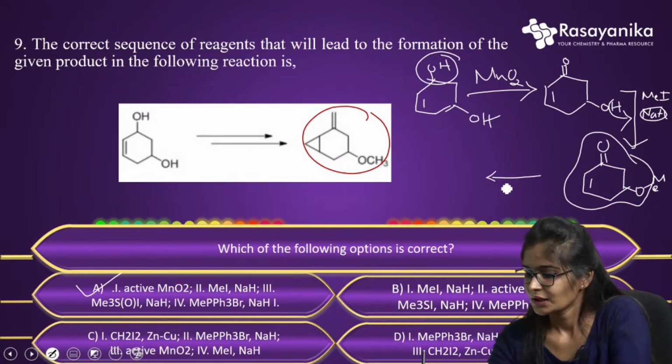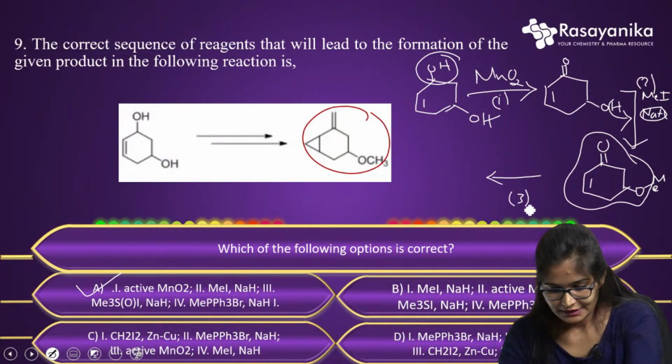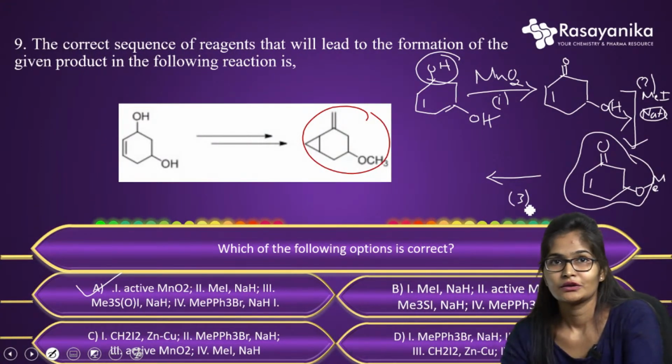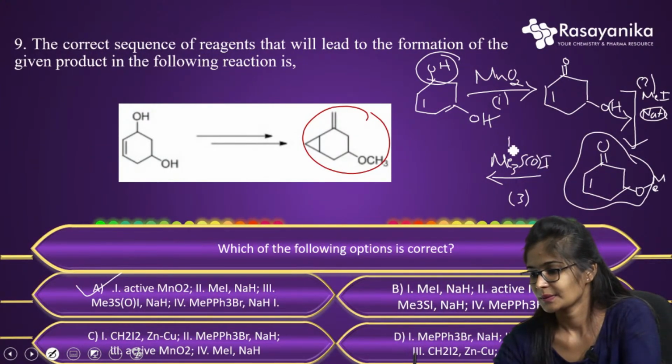Further, this is 1 and this is 2, and the third reagent they have given, as I have said, is a sulfur ylide, that is Me3S+ I-, in the presence of base.